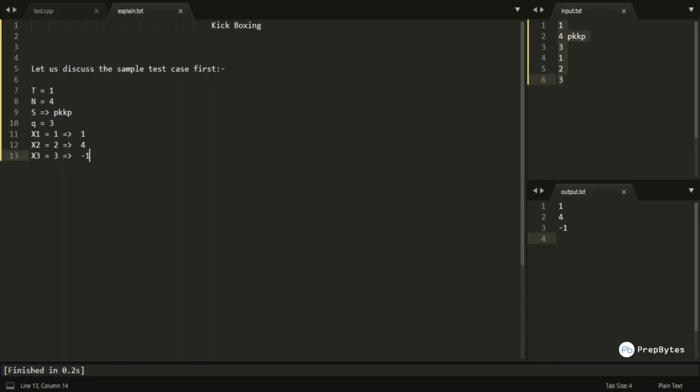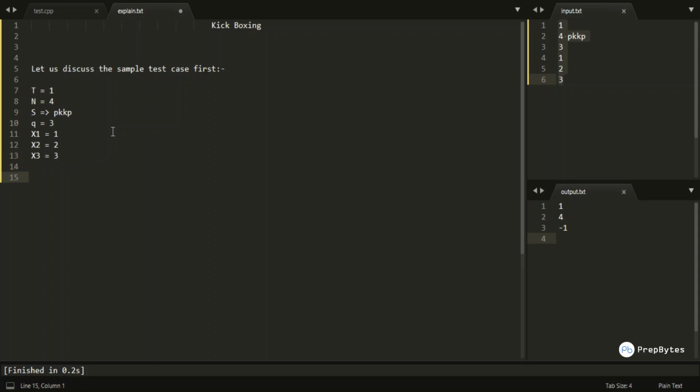In the first sample test case, we have t equals 1, that is, the total number of test cases is 1. My n, which is the size of the string, is 4. The string is p, k, k, and p. Q is the total number of queries, and it is 3. The first query x1 is 1, the second query x2 is 2, and the third query x3 is 3.